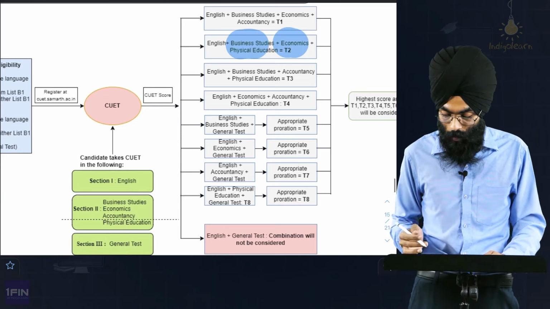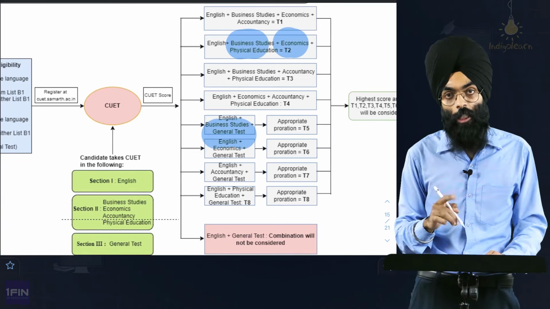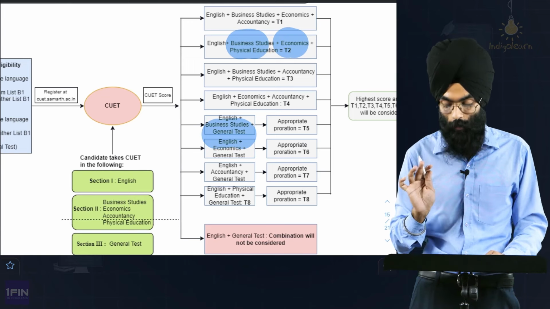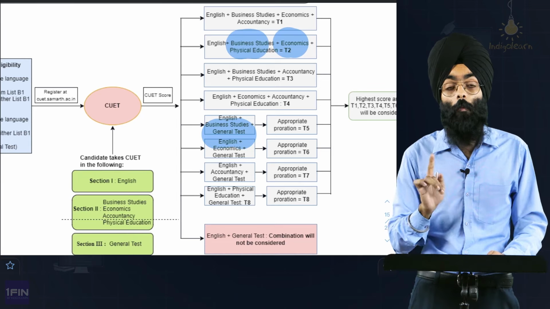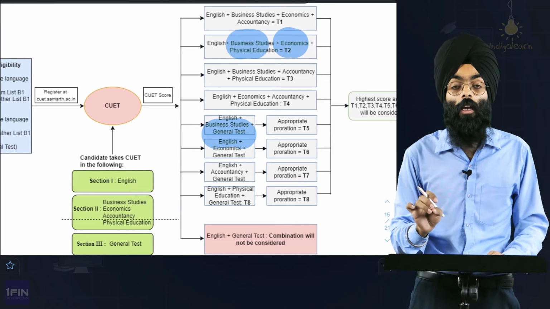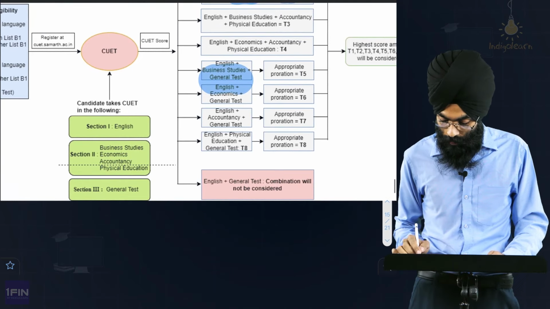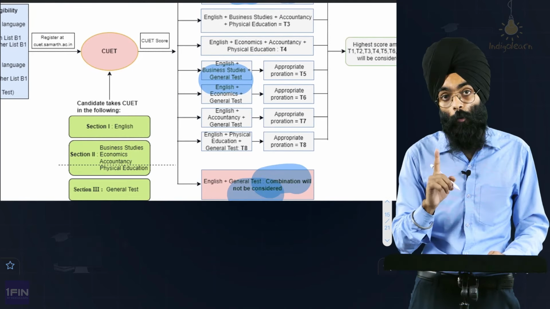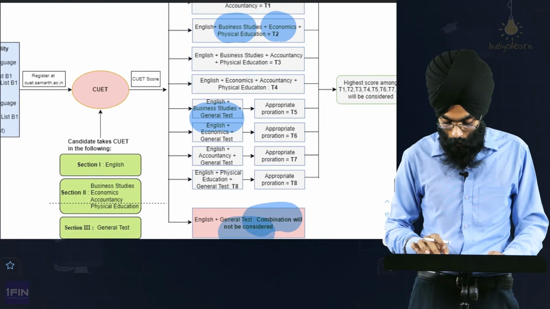Let's say you have chosen combination 2. You will be eligible to take the general test. So English plus general test plus any one subject. It could be business studies, it could be physical education as well, because in combination 2, any subject was allowed from either B1 or B2. They have mentioned that an English plus general test combination will not be considered because there was a requirement of at least one subject. Now, the highest score among these combinations would be considered.